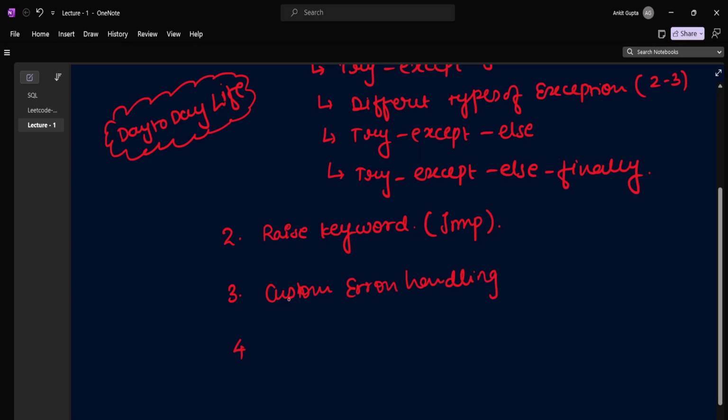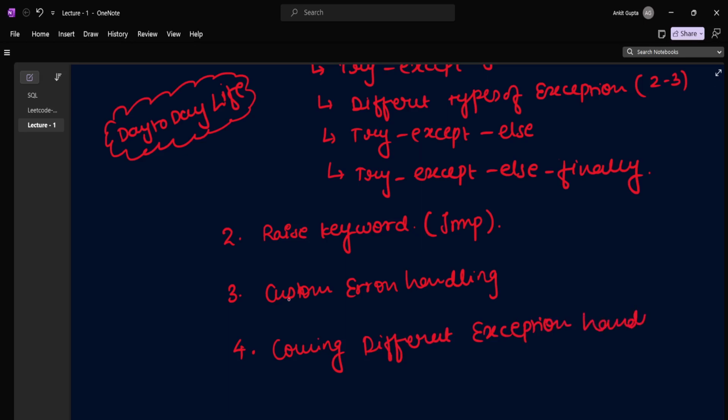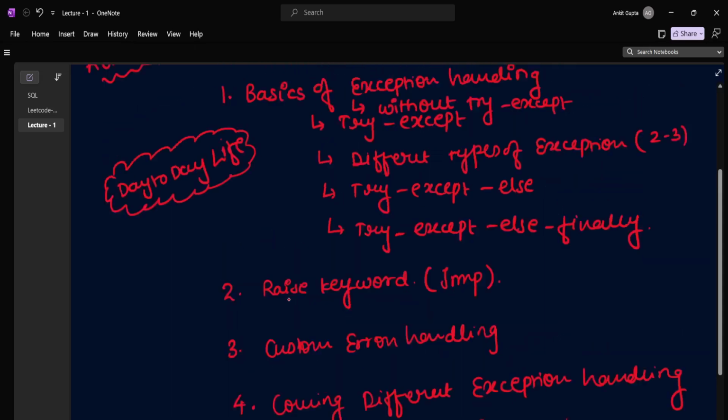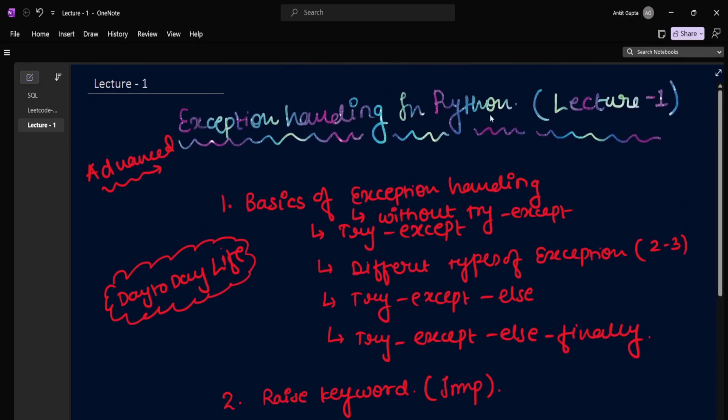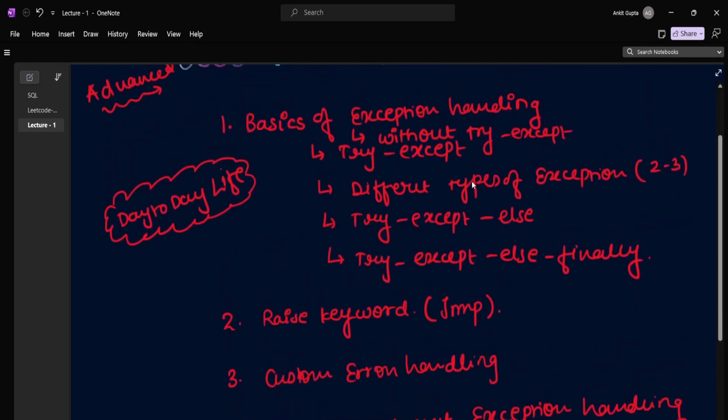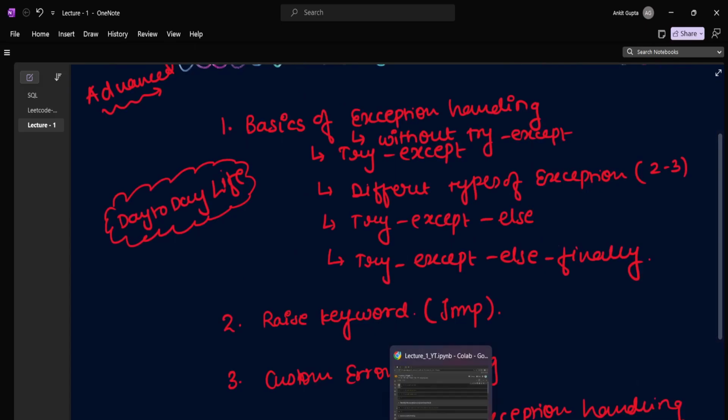And then once we are done with all the concepts, we'll start covering the different exception handling scenarios. So this is what you can expect from this exception handling in Python series. So let's begin with the basics.